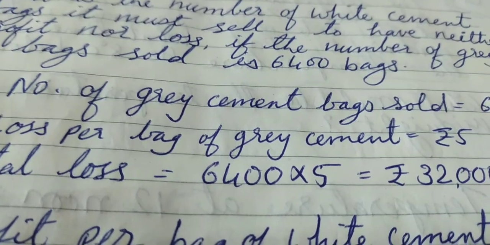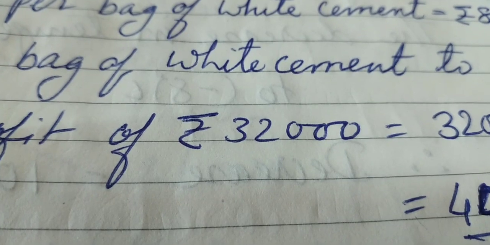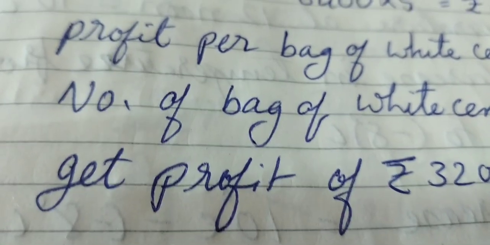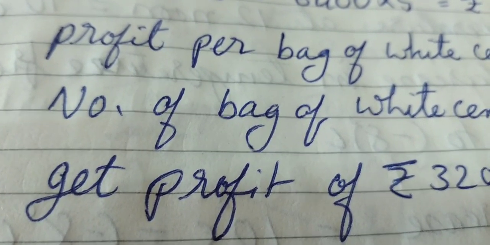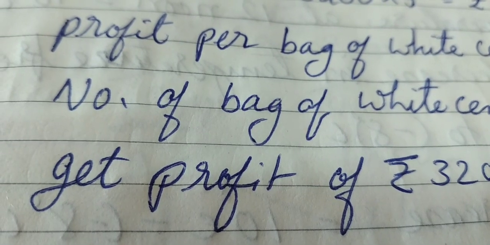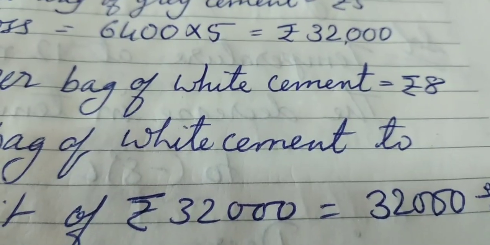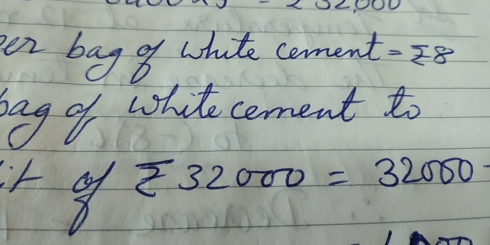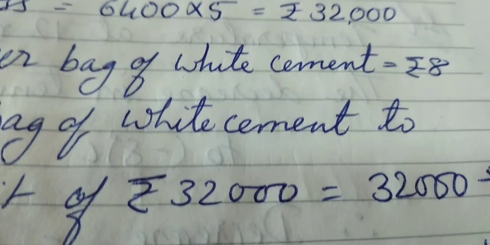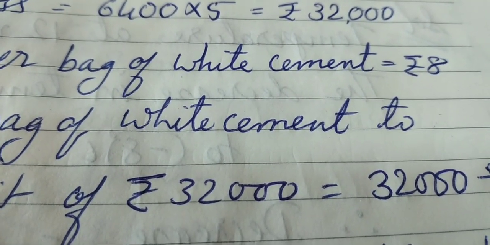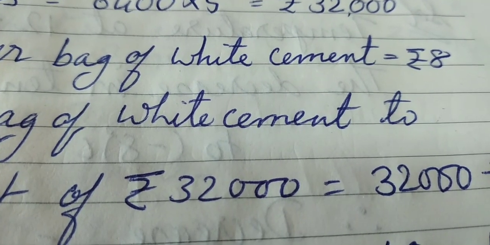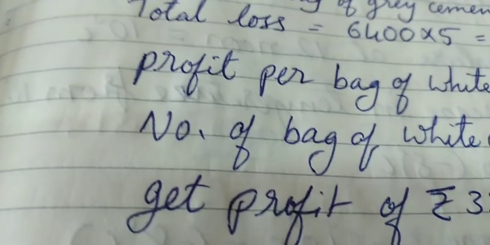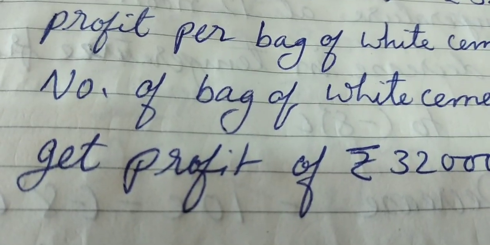जितना अमाउंट आपको मिलता है ग्रे सीमेंट बैग सेल करने के बाद, उतने ही अमाउंट को हमें ध्यान में रखना है for white cement. Then only we can find out the number of bags, because here you have to find the white cement bags. कितने वाइट सीमेंट के बैग्स आप सेल करोगे तो नो प्रॉफिट नो लॉस रहेगा. मतलब if you consider 32,000 rupees obtained by selling white cement bags, तभी आपको no profit no loss पर number of bags find कर सकोगे.